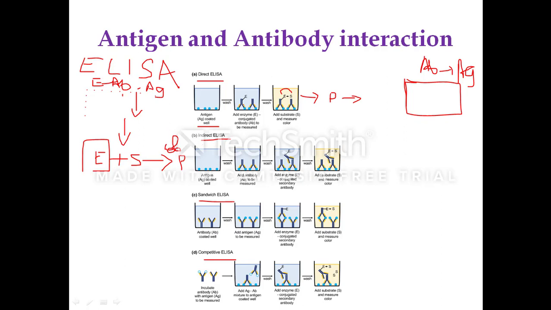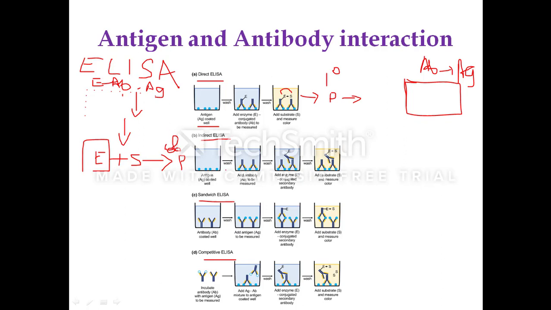Here in direct ELISA, the antibody which is specific to the antigen is tagged with the enzyme. So this is the primary antibody. This primary antibody is specific to the antigen. Next we will go on to the indirect ELISA.